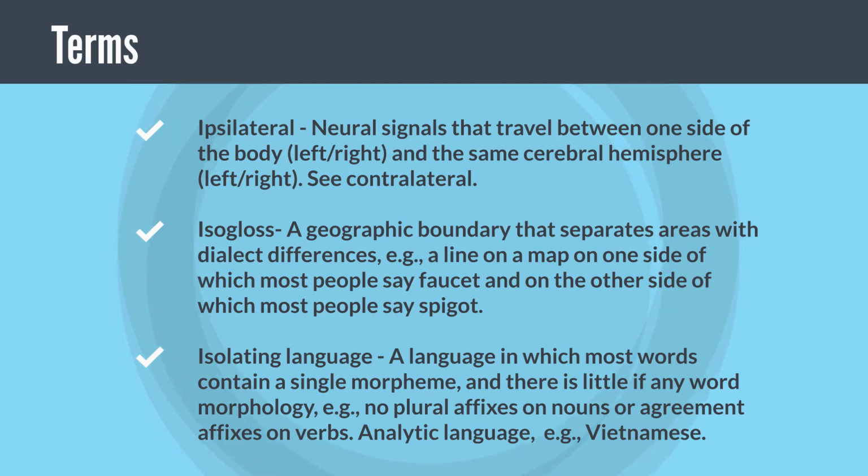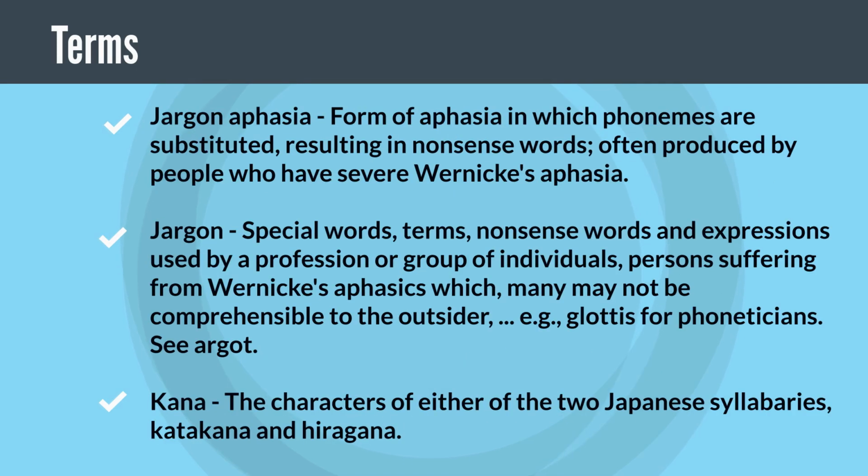Isolating language, a language in which most words contain a single morpheme, and there is little if any word morphology. Example, no plural affixes on nouns or agreement affixes on verbs. Analytic language, example, Vietnamese. Jargon aphasia, form of aphasia in which phonemes are substituted, resulting in nonsense words, often produced